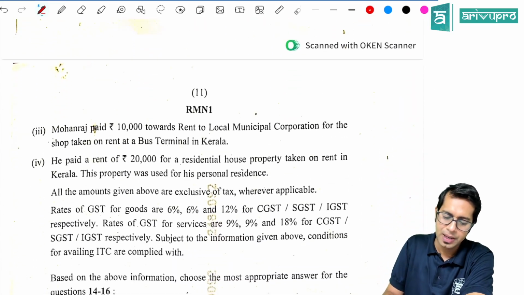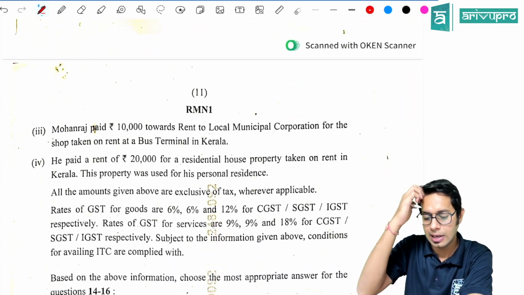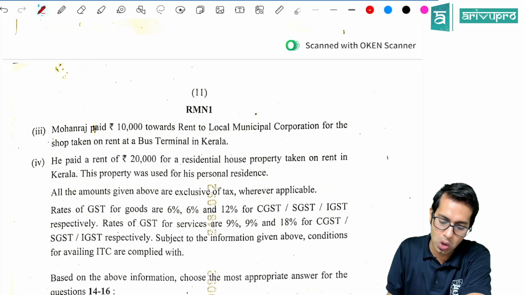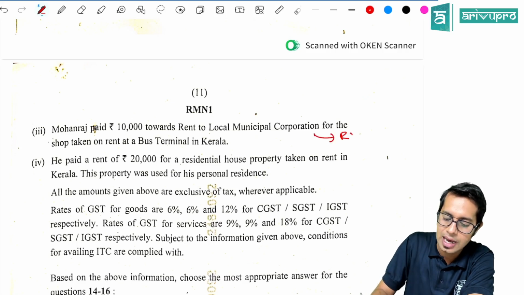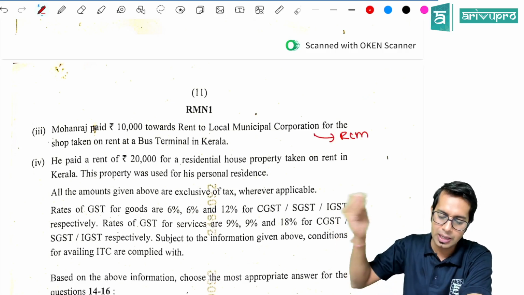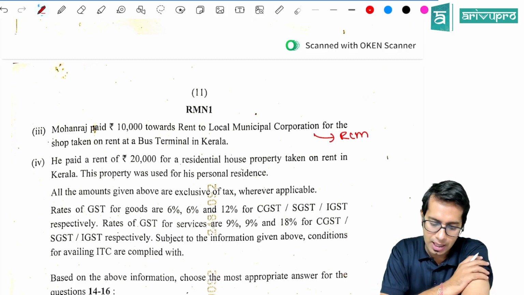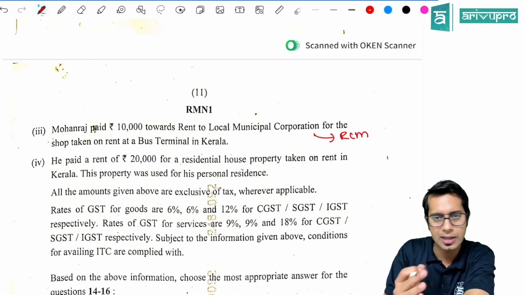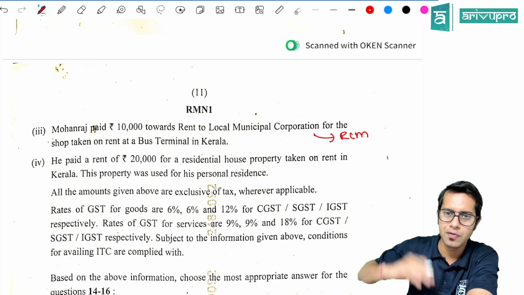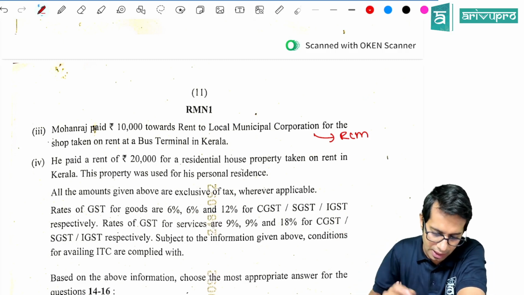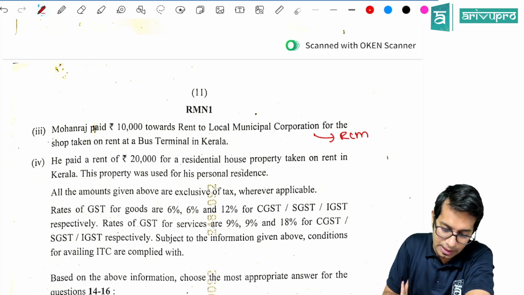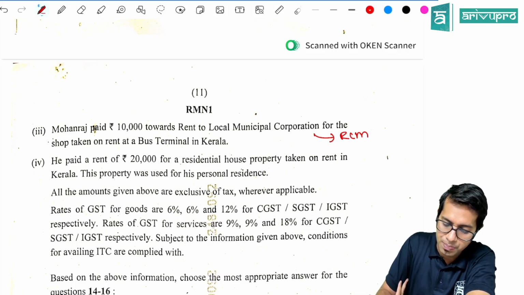Mohan Raj paid 10,000 rupees towards rent to a local municipal corporation for a shop taken on rent at the bus terminal. On this, RCM provision is applicable if you are taking on rent and you are a registered person. Municipal corporation is falling under the category of local authority, and if you are a registered person, you will have to pay tax under reverse charge. He had paid a rent of 20,000 for his residential house, which is taken on rent in Kerala. This was used for his personal purpose.